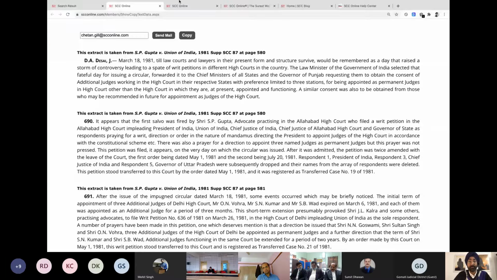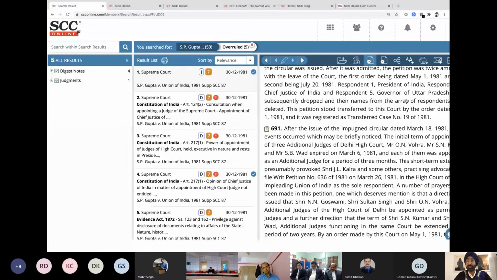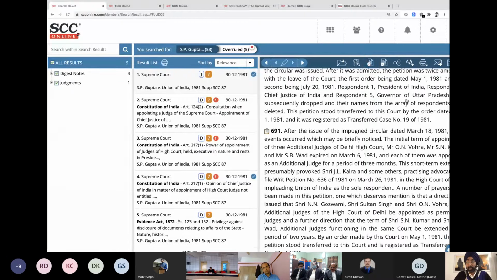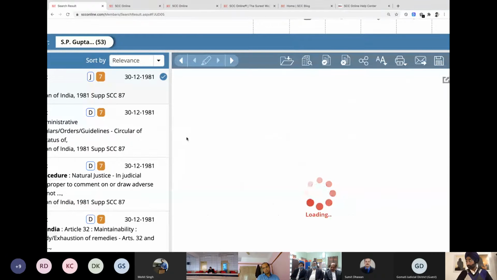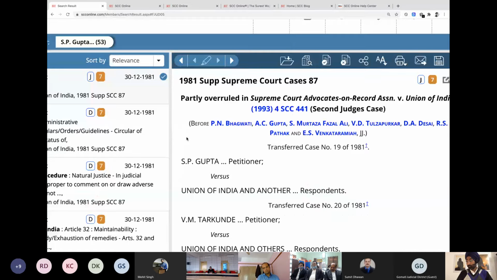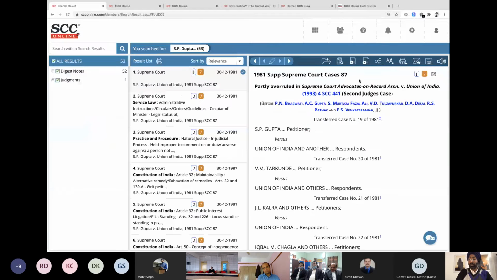So let's go back, and I was talking about the True Print in the starting. That True Print is the exact copy, and this gives you the exact thing. What is True Print? Let's have a quick look. So let's go to the print. Now in the print, let me just open the full case again. Now if you see this, I go to print.